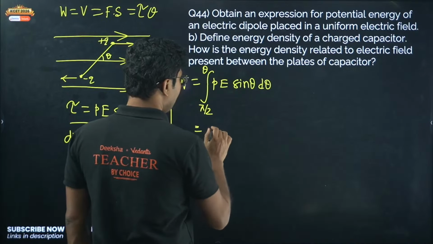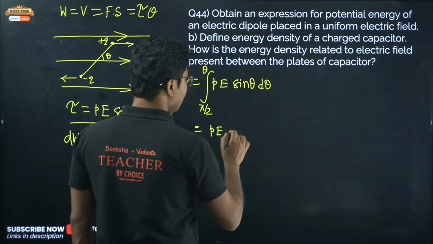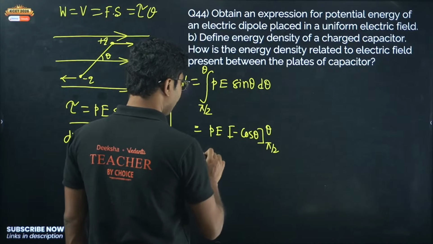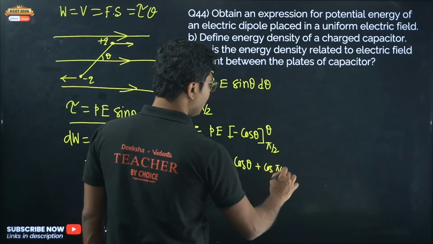You get PE constant, and the integral of sin theta d theta is minus cos theta, with limit pi by 2 to theta. Now put the upper limit first: minus cos theta, plus cos pi by 2.